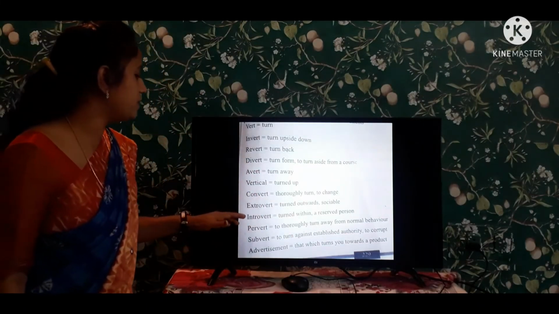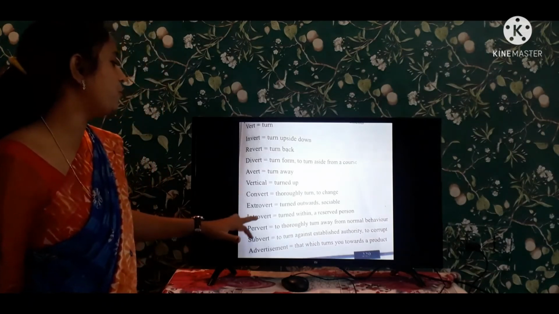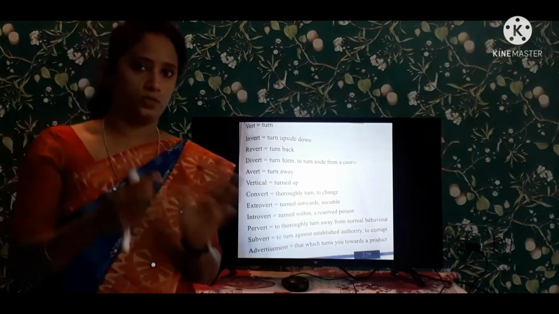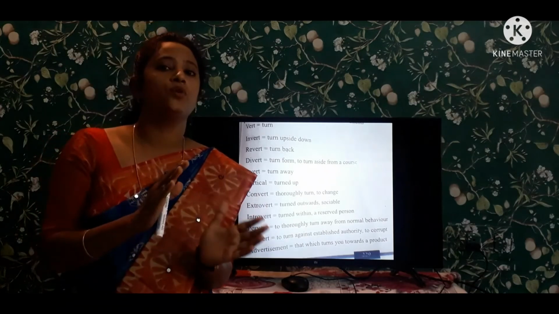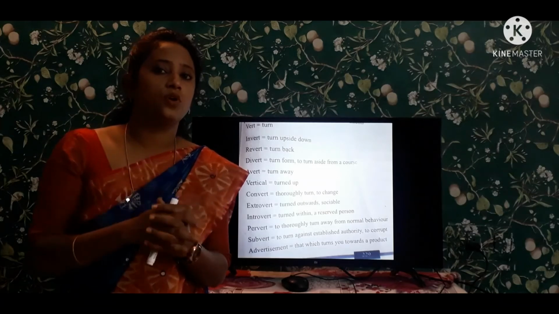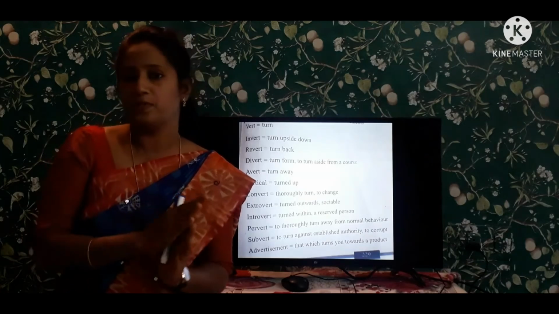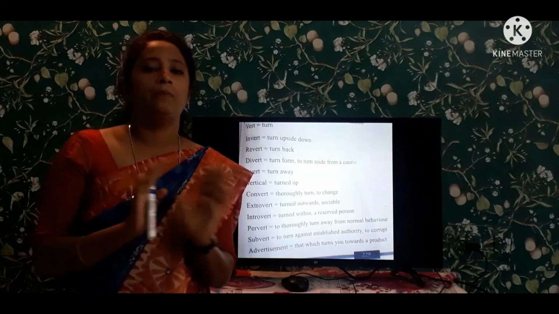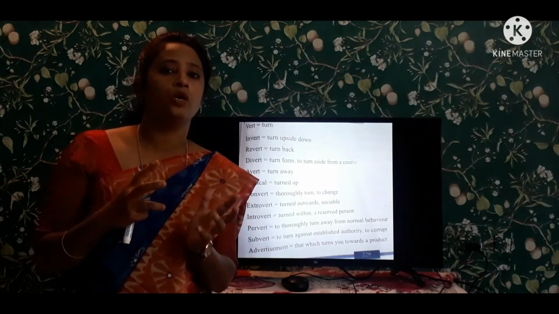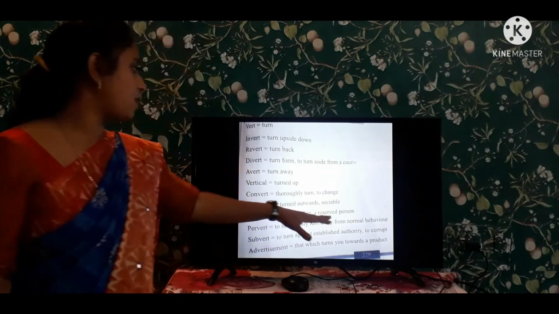And next is introvert. Introvert means turned within. You don't want to expose yourself. The person who does not like to expose himself to other people is called a reserved person. That person is called a reserved person, who is not able to communicate with others. He wants to be alone. He wants to be reserved. That person is known as a reserved person.